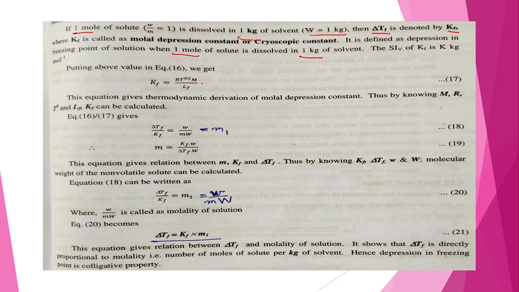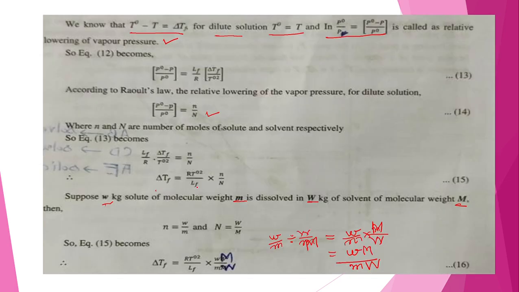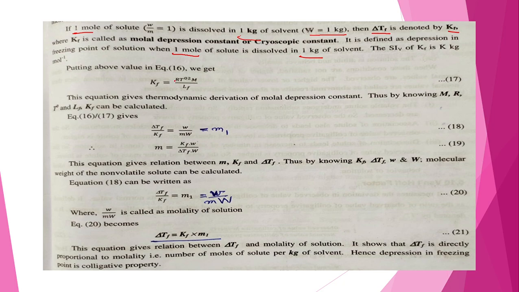What we have done, according to equation number 16, we have to put these values, that is small w is 1, capital M is 1, small m is 1, and capital W is also 1. So we get here delta TF becomes KF.